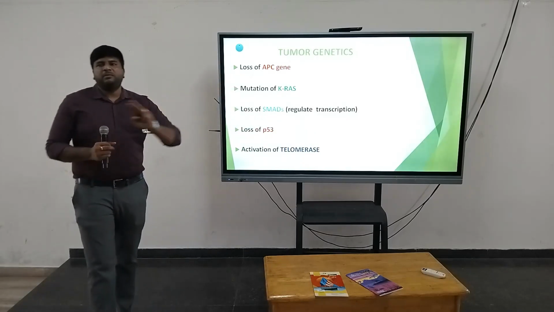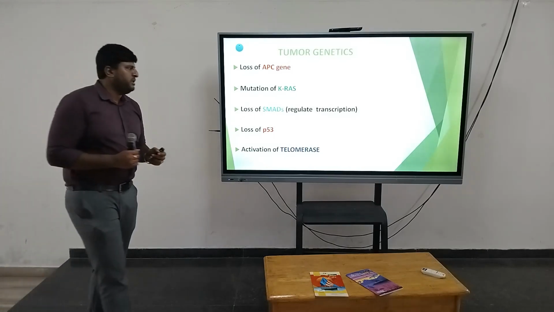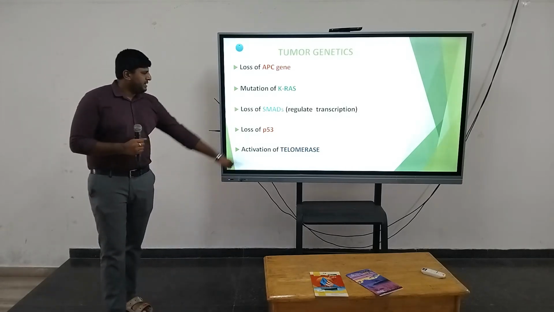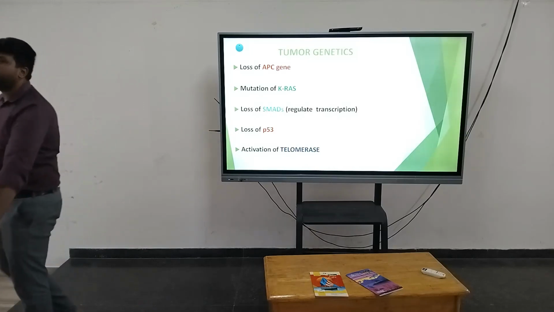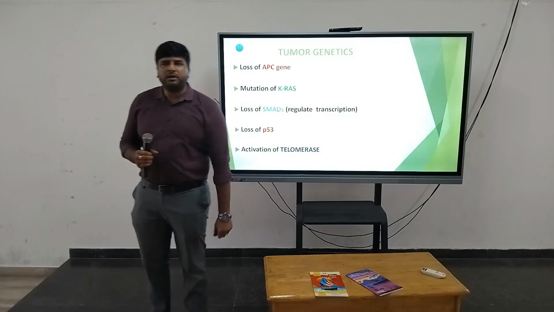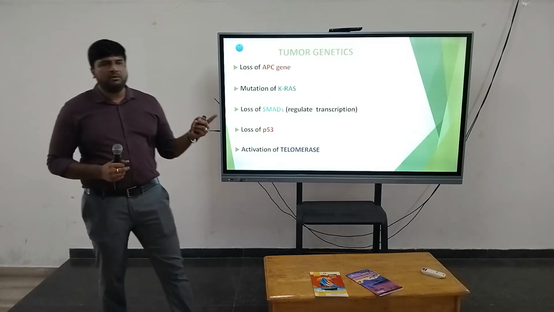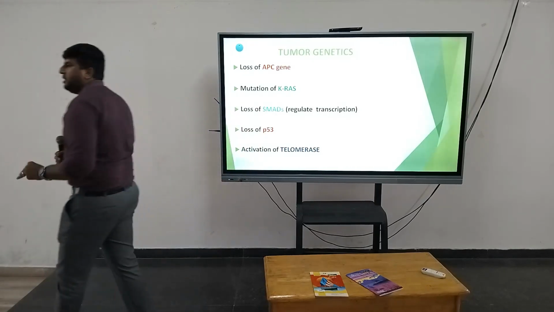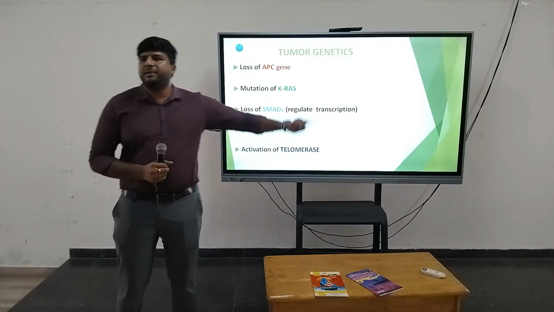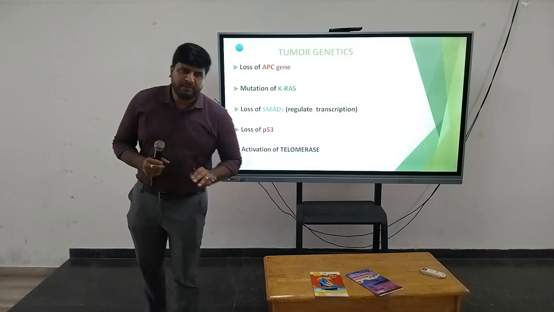Here, that function is going to get lost, so you are going to see excessive proliferation of cells. Other than that, KRAS gene mutation, and telomerase activation. What is the function of telomerase? Cellular aging. So telomerase activation is going to decrease the cellular aging. Because of that, the cell is going to proliferate more. So ultimately, all these things are going to cause increased cell proliferation and tumor development.